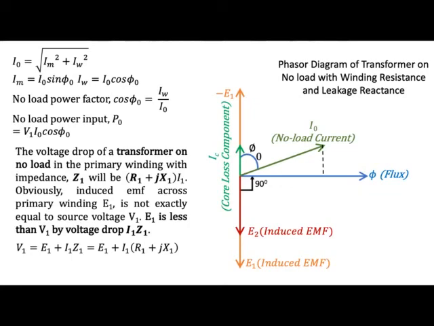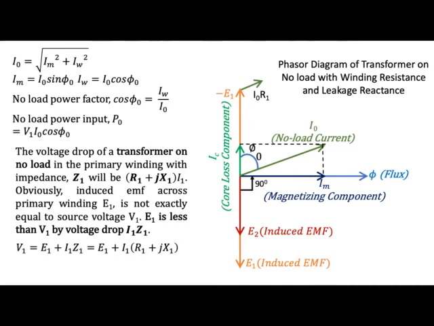Now we'll have the two components, the core loss component and the magnetizing component of the no load current. So the derivations we have written are the same as before because the core losses are the same. But now we have to add the drops. Now how do we add the drops on the primary side? The resistive drop will be in phase with the current. Therefore, this I0R1, that is the voltage drop in the resistance, will be in phase with the no load current. So we have drawn, parallel to the no load current, the voltage drop I0R1.